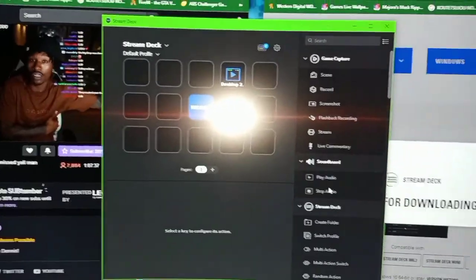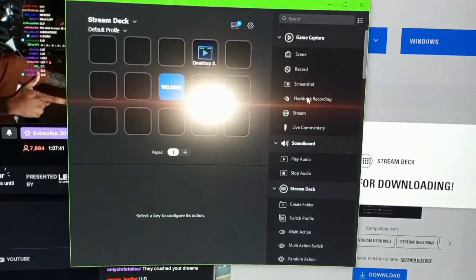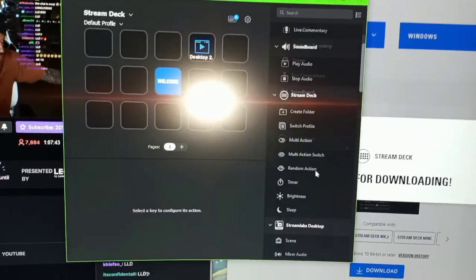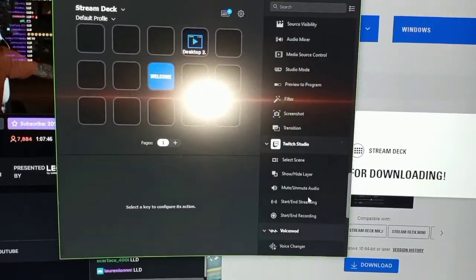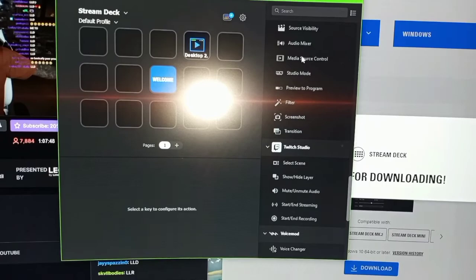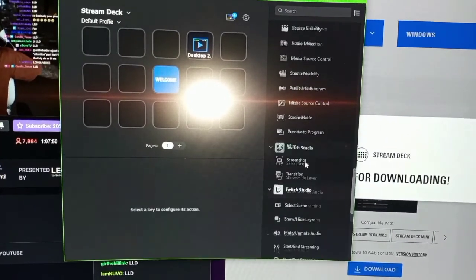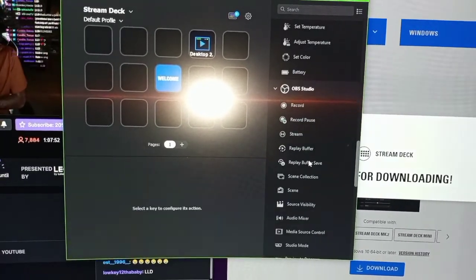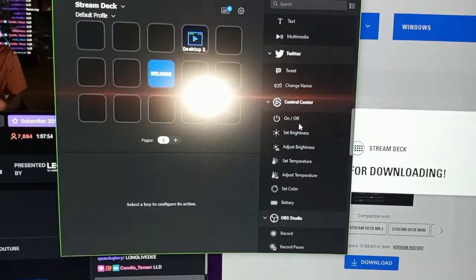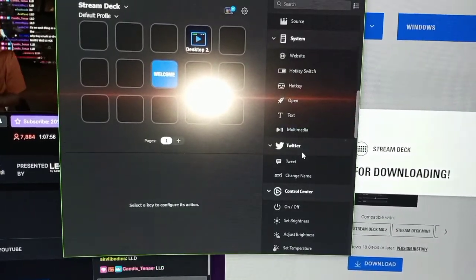But yeah, you just set the icon like that. Stop, play audio, scene, record, screenshot, flashback, recording, stream, you know what I'm saying? All that like that, man. Studio mode, media source, Twitch audio, Twitch Studio, OBS. You know what I'm saying? There's all types of stuff you can do in this mode, man. It's pretty cool.